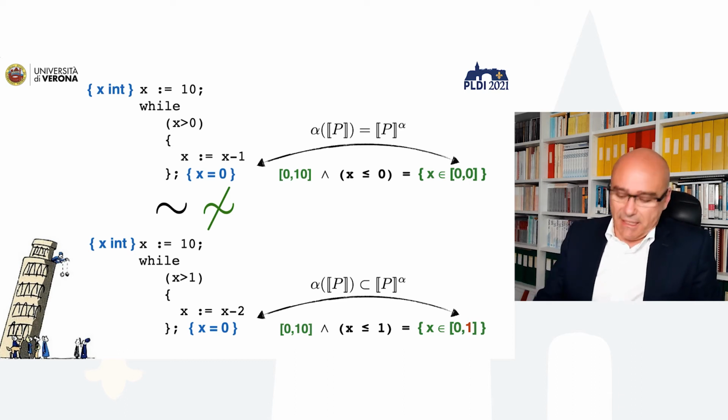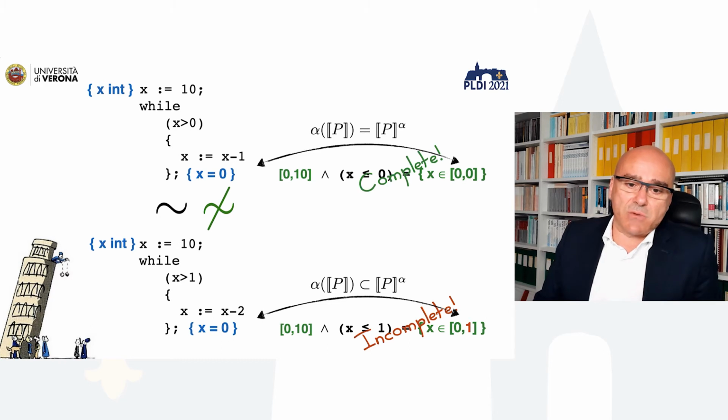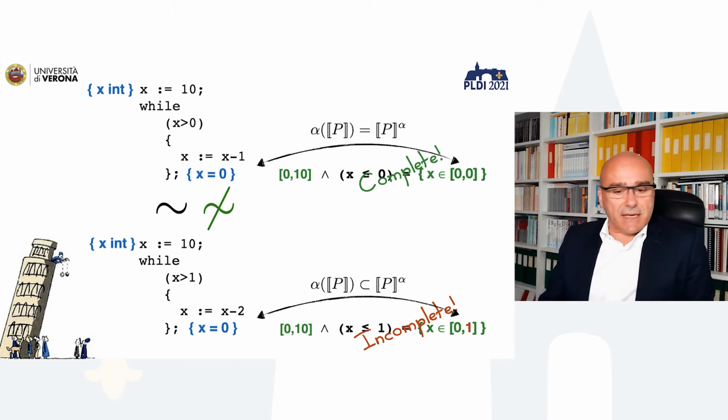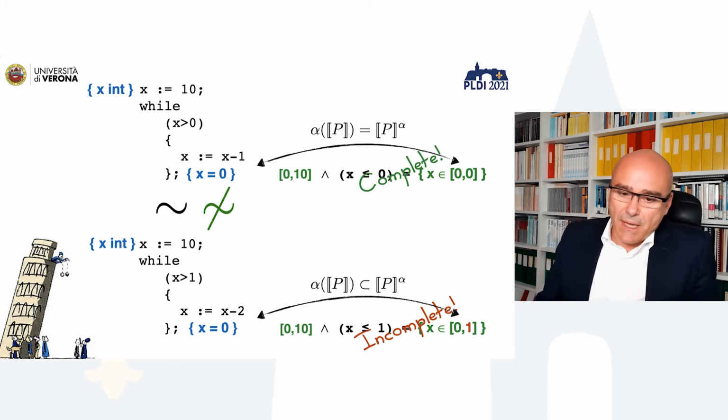This is a loss of information that is very well known in abstract interpretation. It's called completeness and incompleteness. In the first case, we have a complete computation. In the second case, we have an incomplete one. Incompleteness is the error introduced in the analysis that requires a semantics which is specified in that way. Namely, is specified by assertions.